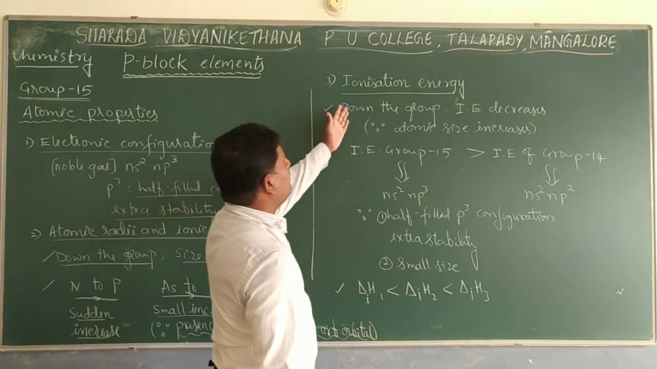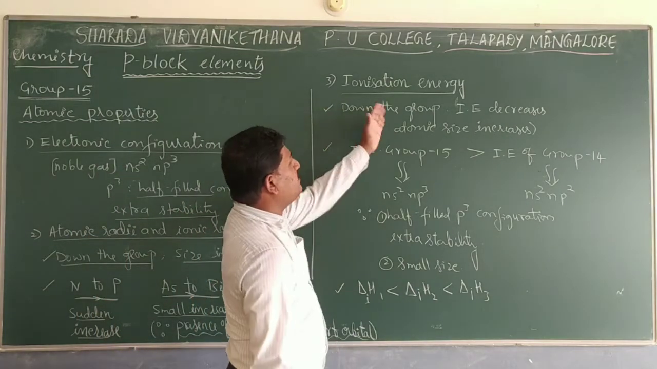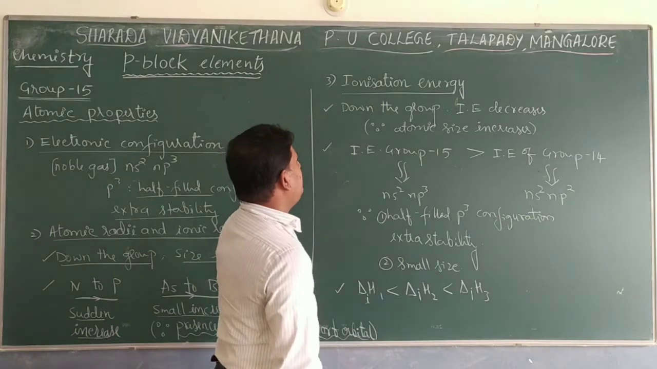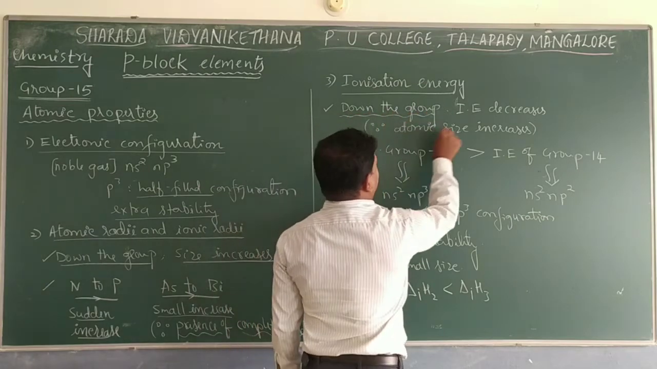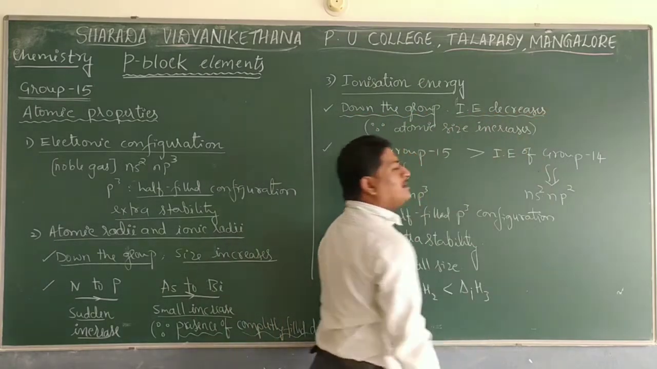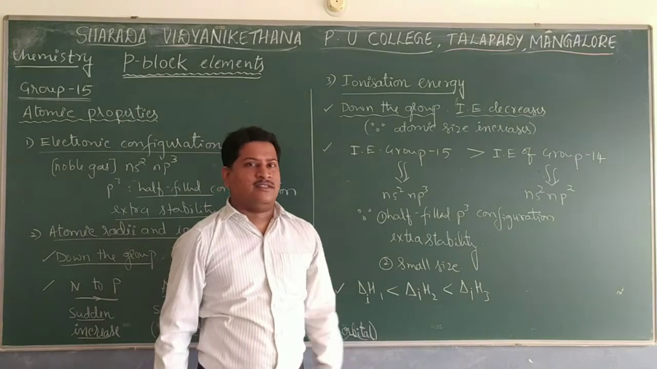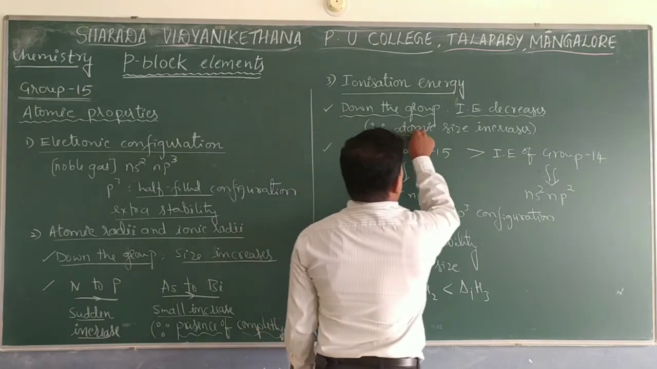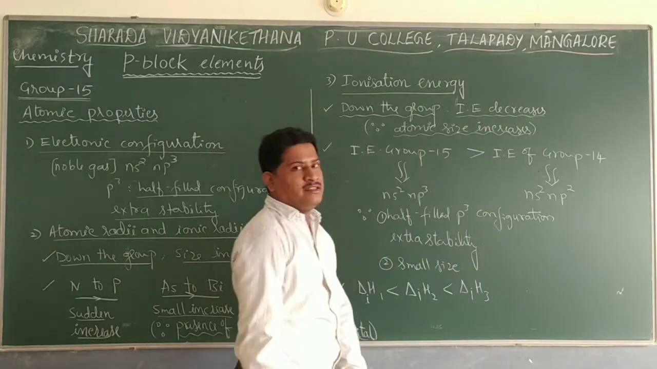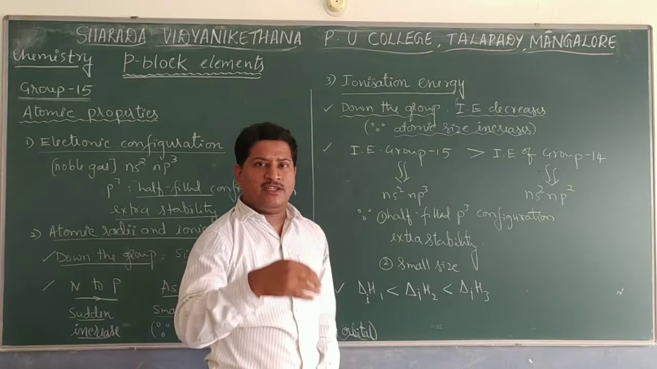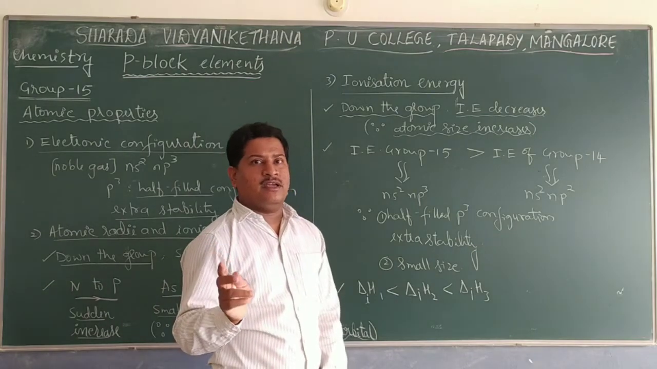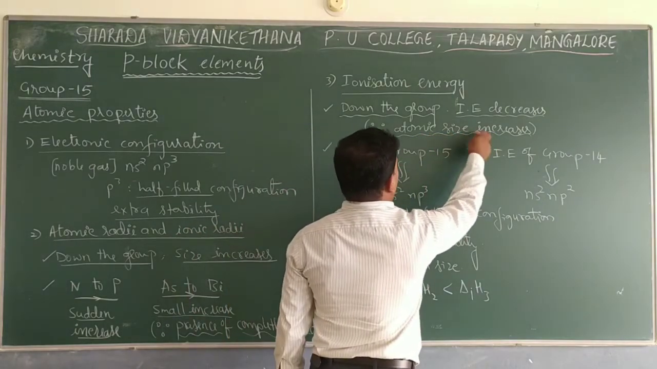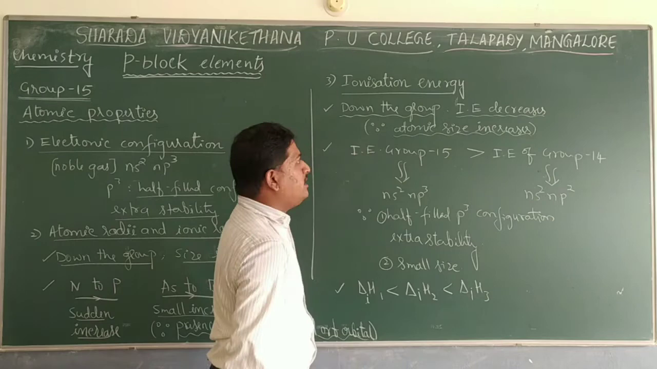The third important atomic property is ionization energy, also called ionization potential. Here it is observed that down the group, ionization energy always decreases. This is a general trend. That is mainly because down the group atomic size increases, so the distance between the nucleus and the valence shell electron increases, and that electron can be removed very easily. So ionization energy decreases down the group.